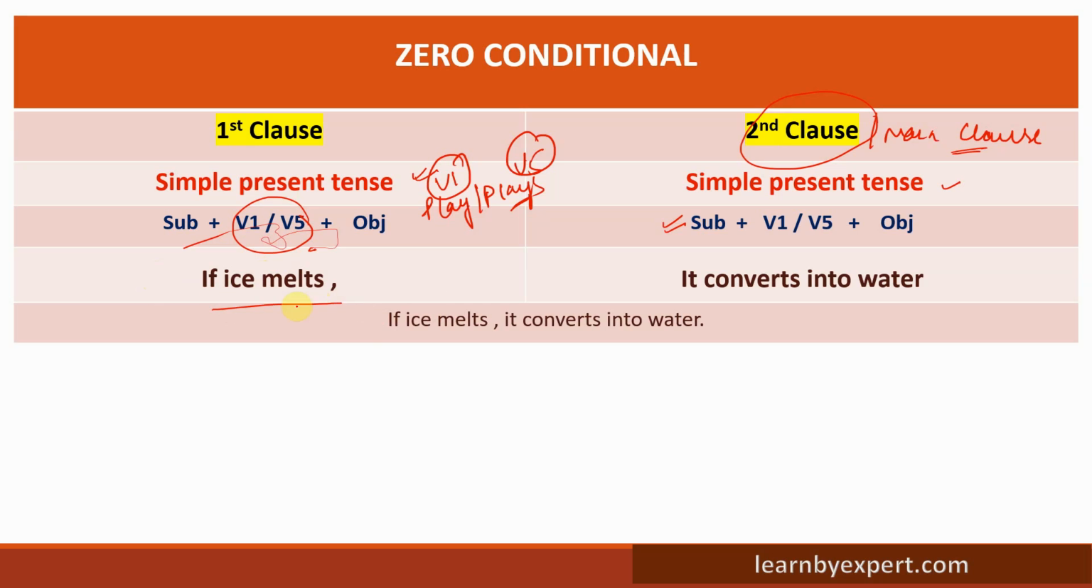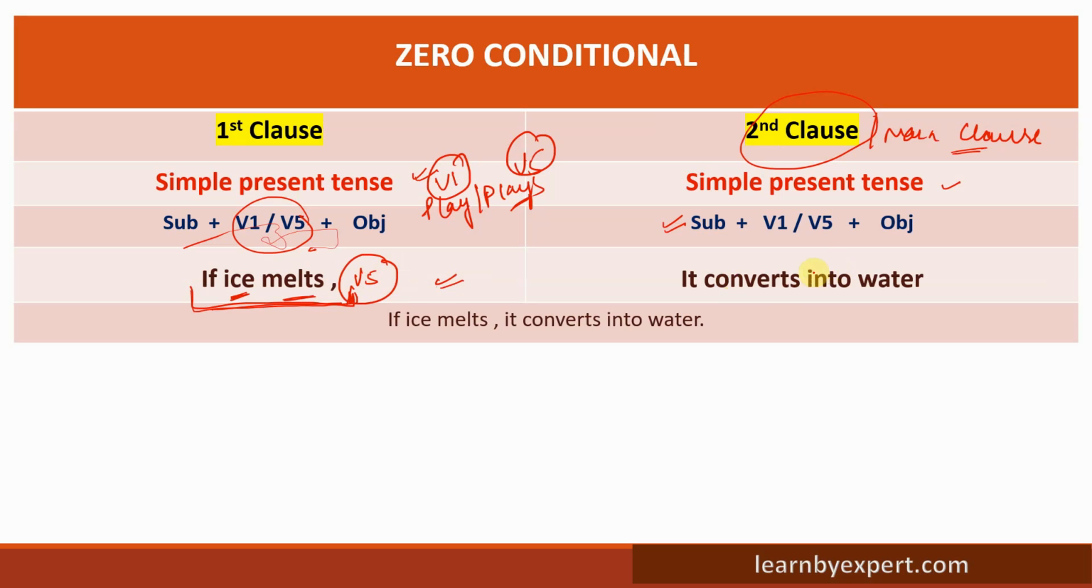If ice melts, now look at the sentence, look at the first clause. Now, can you find out which tense we have used over here? We have used simple present tense. Ice is the subject and melts is the verb, fifth form. Correct? So, this sentence is absolutely correct.